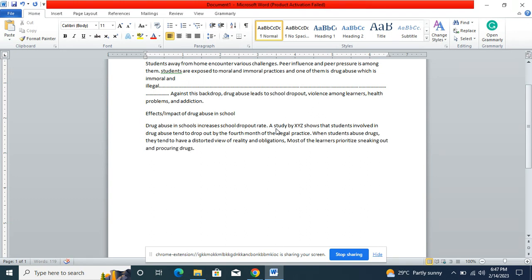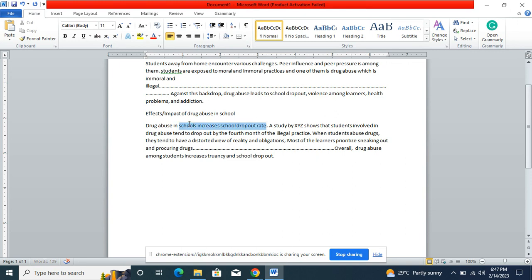Okay, that's an example. So you'll give the supporting sentences. After giving the supporting sentences, you shall have a concluding sentence. So you can say overall. So that's an example of it.